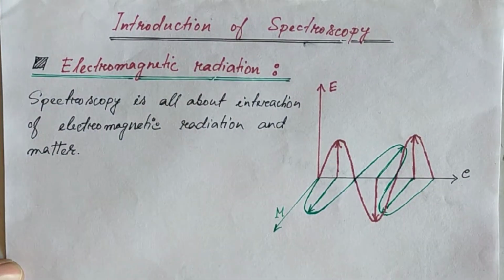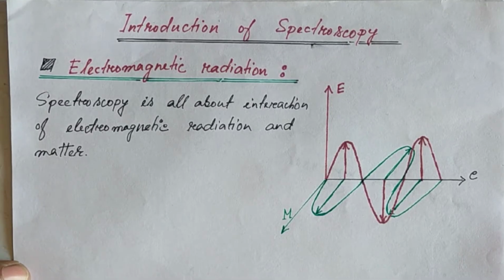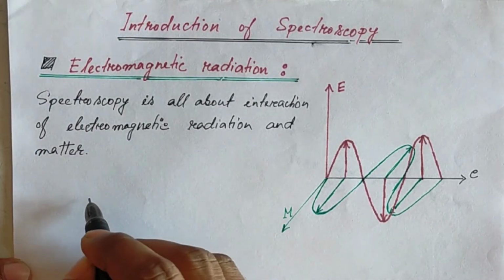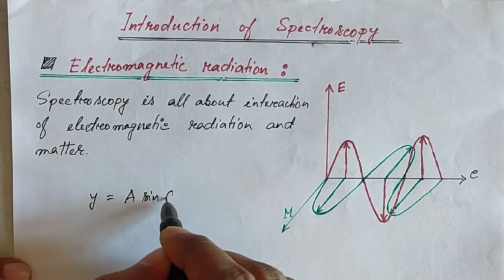Okay, and this electromagnetic radiation is a simple harmonic wave. It is trivial to show that any simple harmonic wave has the properties of a sine wave, which is defined by y is equal to a sine theta.